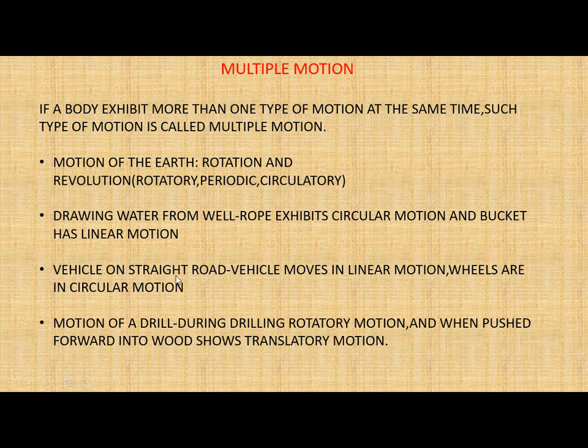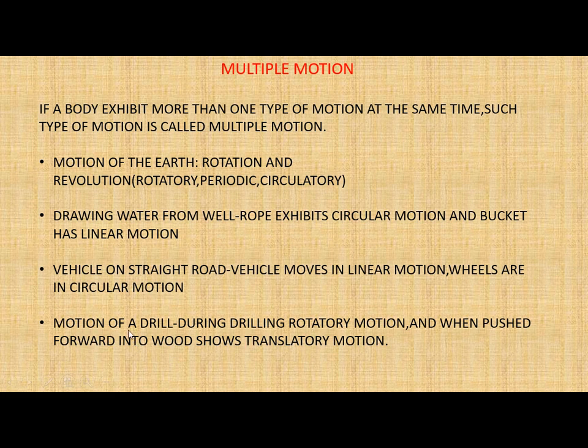Now vehicle on straight road. If a vehicle is running on a road, then the vehicle moves in a linear motion. You can see that when you are sitting in a car, the car will have a linear motion, but the wheels of the car will have a circular motion because they move in a circular way.